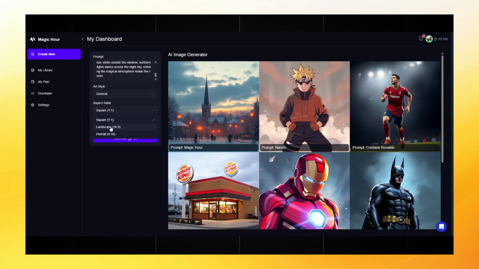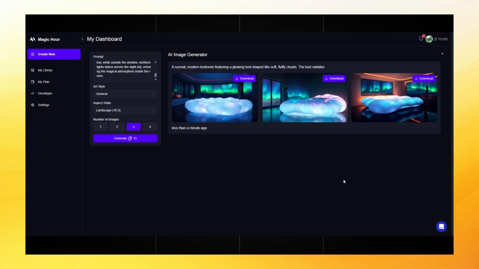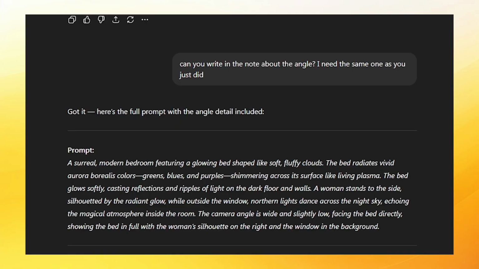First, we will write the prompt that we copied from ChatGPT. We leave the style as general, set the image resolution to 16:9, and you can choose the number of pictures yourself. As you can see, generating pictures is very cheap here, and you can make a lot of images for free. Choose the amount yourself. We click generate and wait, literally 10 seconds. Magic Hour creates quickly, as you can see here.